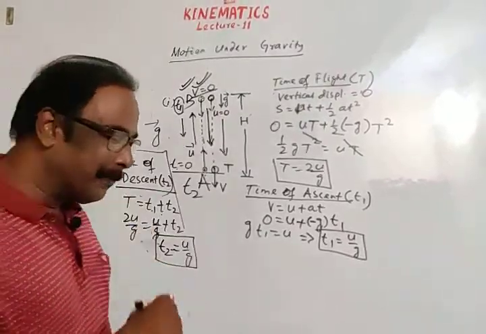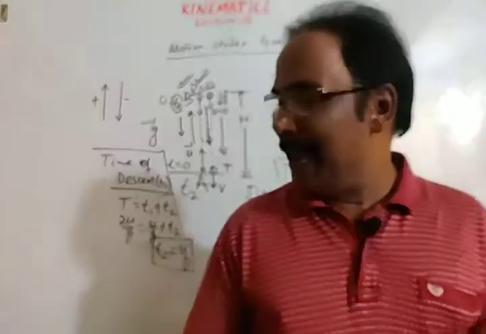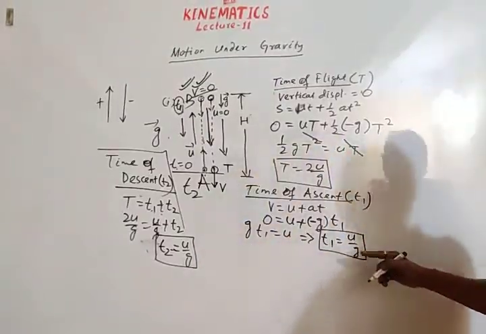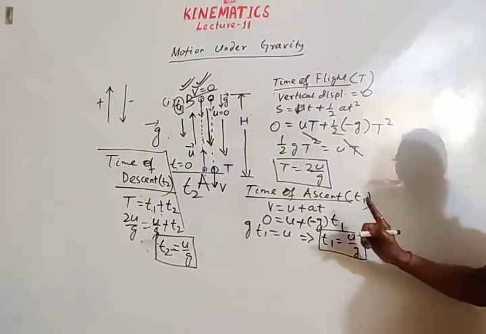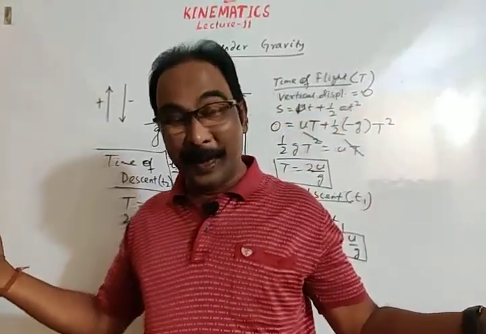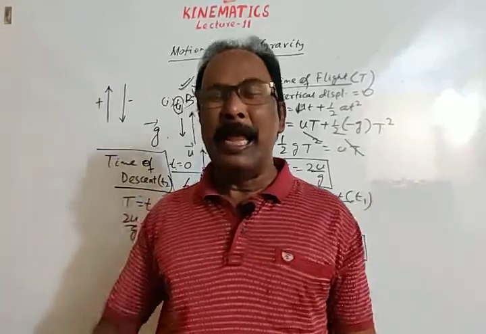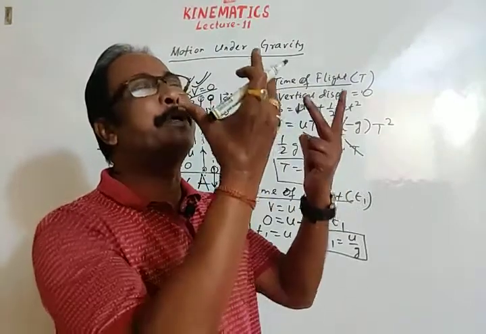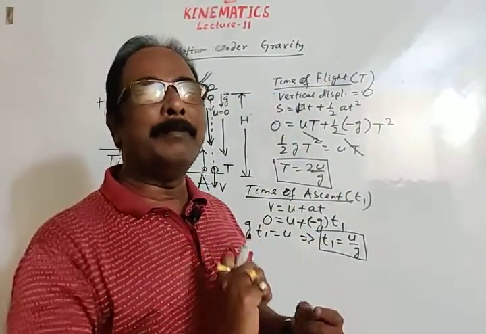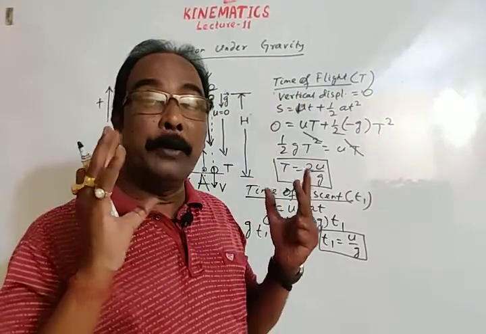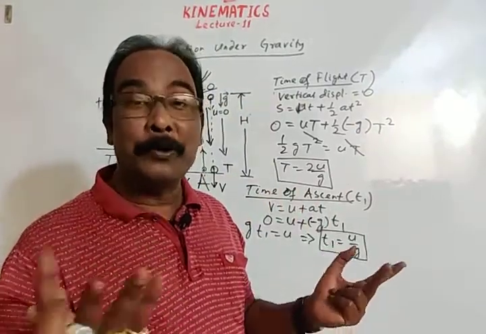So what have we proved? Time of ascent T1 is u by g. Again, time of descent T2 is u by g. Now, if a body moves in an air medium, then friction due to air, or air resistance, opposes its motion.